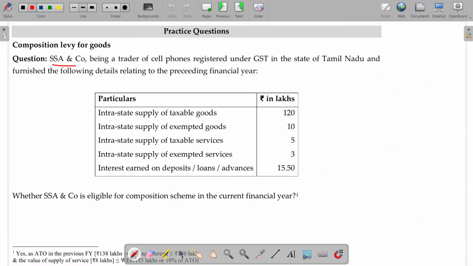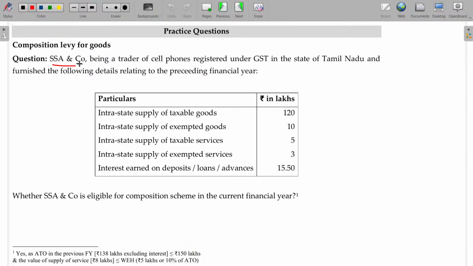So let's see. Under composition levy for goods, being a trader of cell phones registered under GST in the state of Tamil Nadu, furnished the following details relating to the preceding financial year. Intra-state supply of taxable goods, yes, you have to include this.